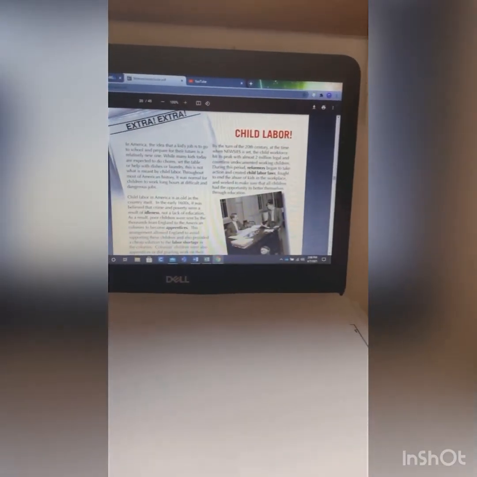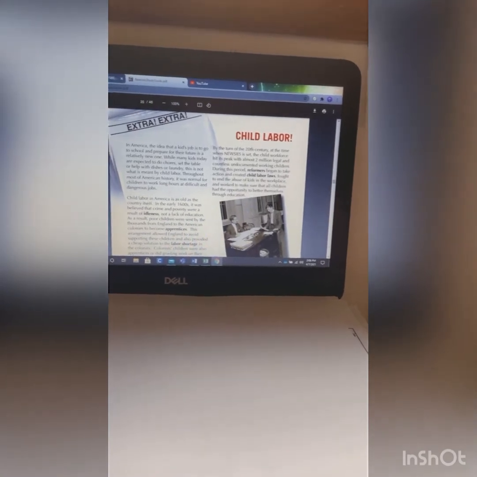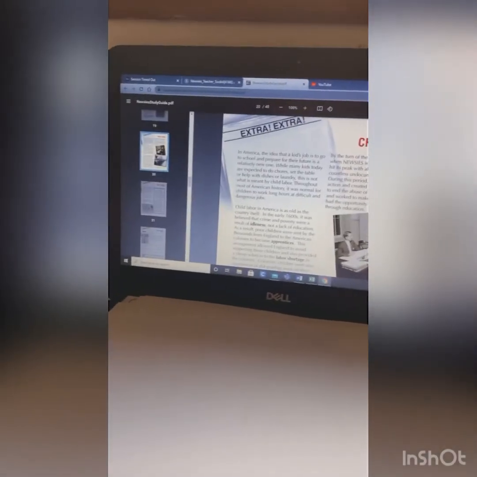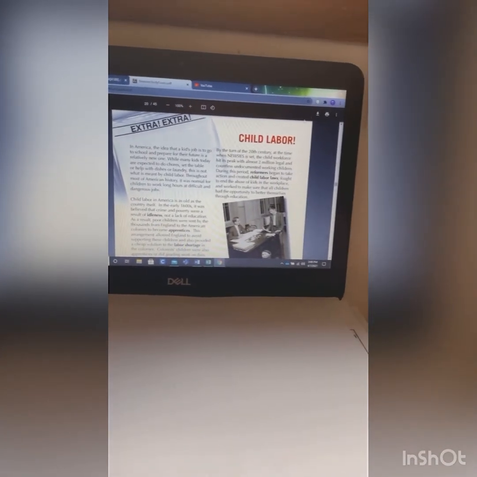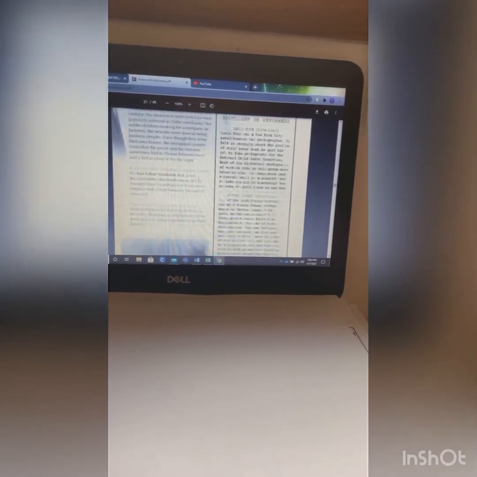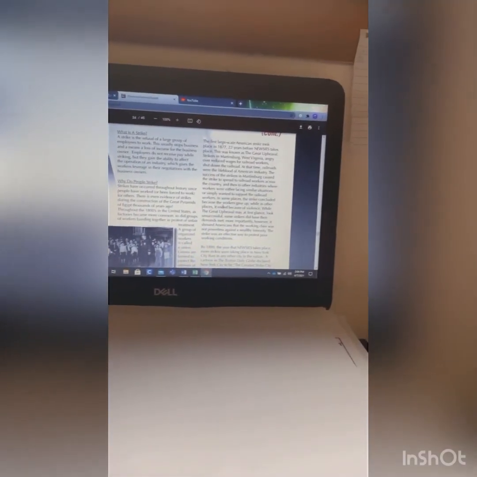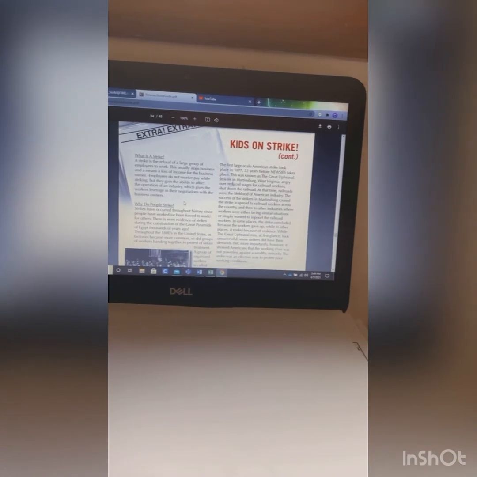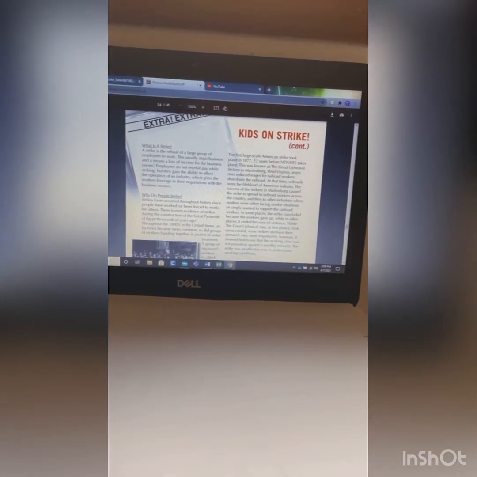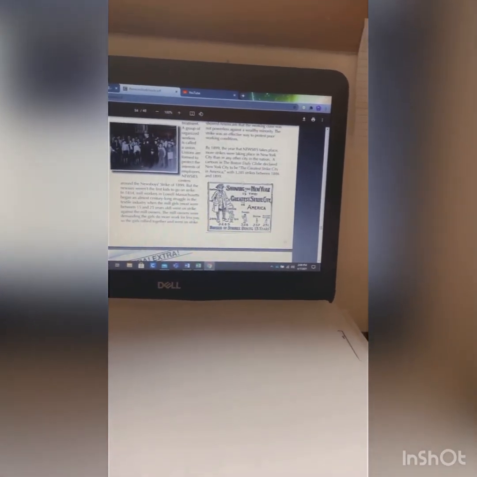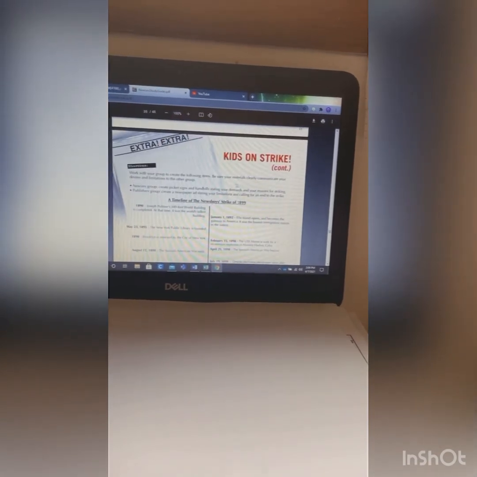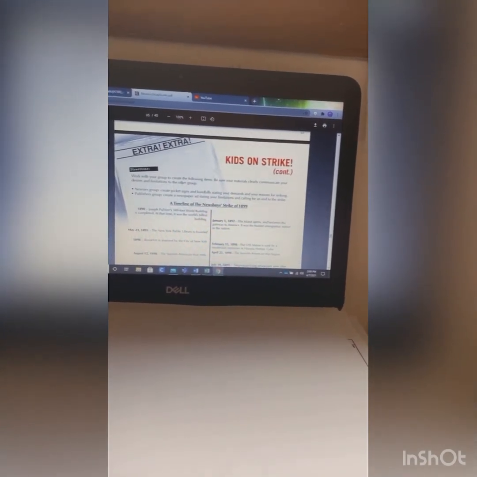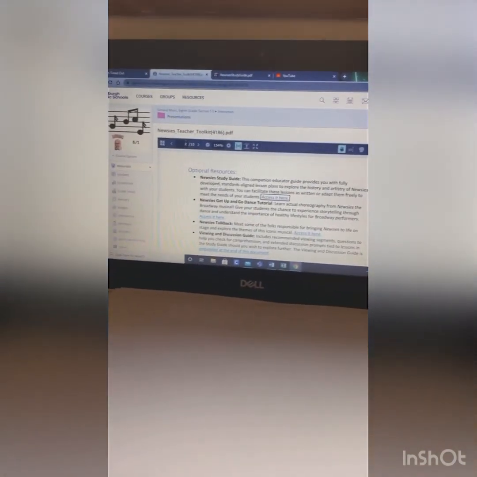After reading through page 16 and thinking about Ellis Island, we are going to read about child labor laws on page 20 and 21 of this packet. Lots of good information here. Please pay attention to the details that you read on these 2 pages. The last page that you have today is page 34, and it's called Kids on Strike. Strikes are a really important part of our history in America, so we are going to read about what a strike is and why do people strike. There's a lot of great information on this page, and that is the last page that you are going to do in this packet. Once you're done, you're going to go back to our Schoology page.